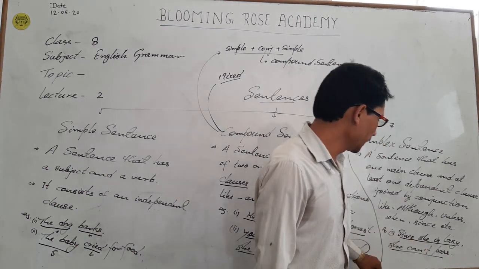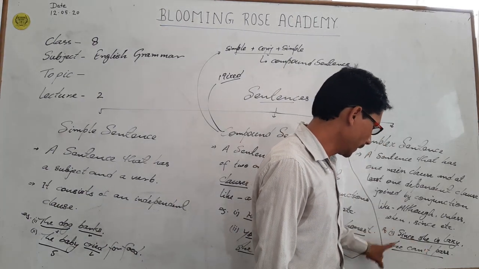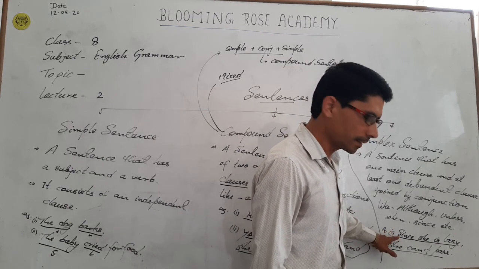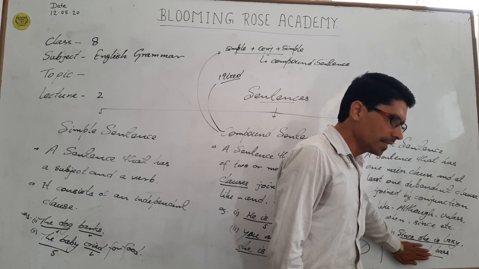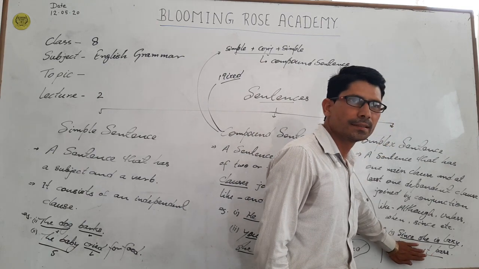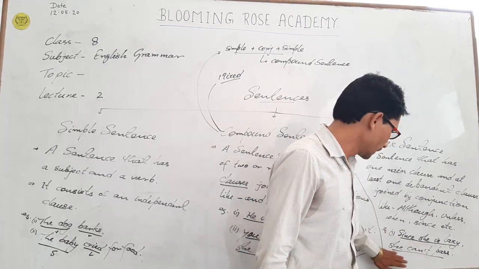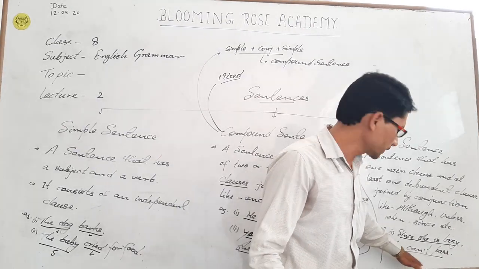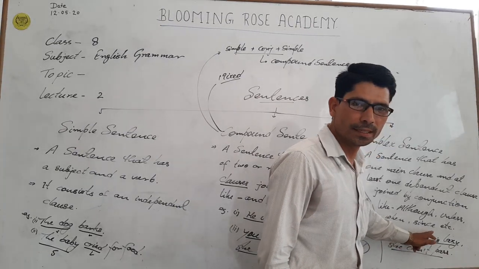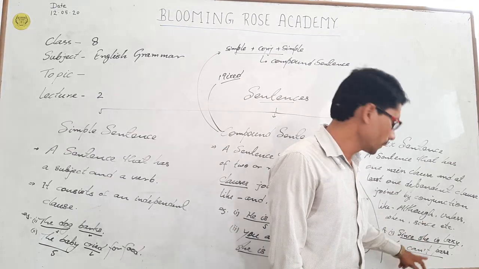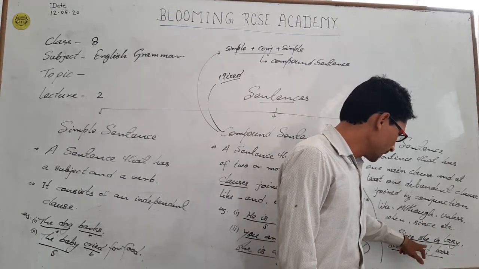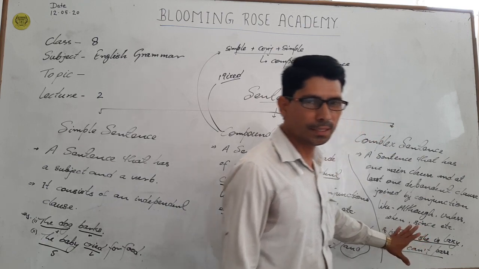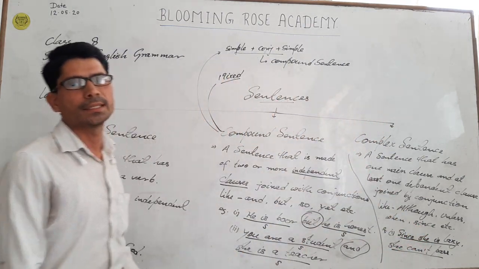To get the complete message, it's important that we have both sentences. She cannot pass. Why cannot pass? Since she is lazy. Means the meaning of one sentence depends on another. Such kind of sentences are called complex sentences.